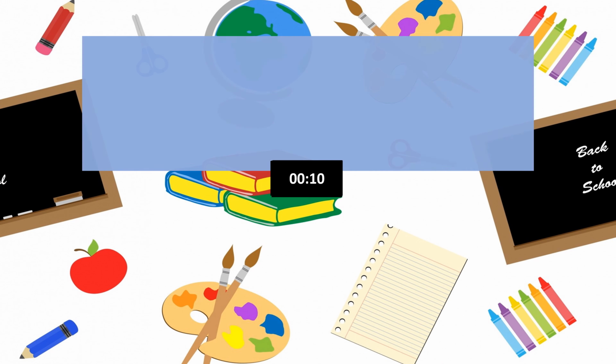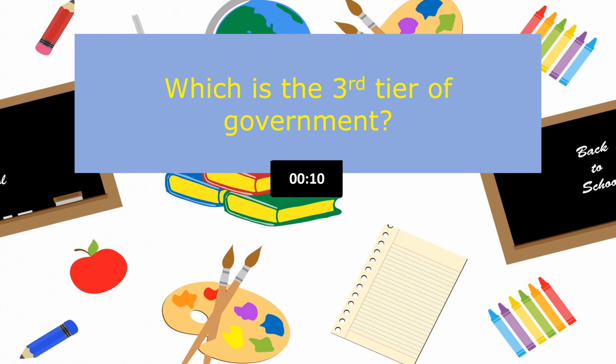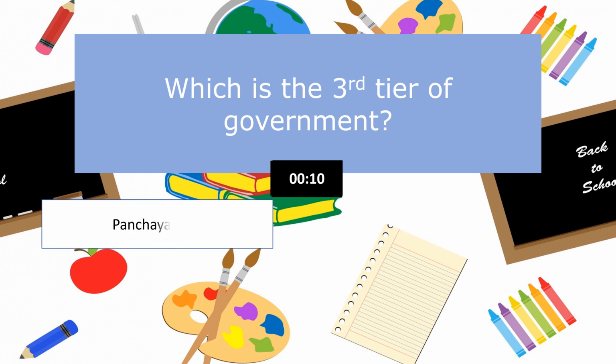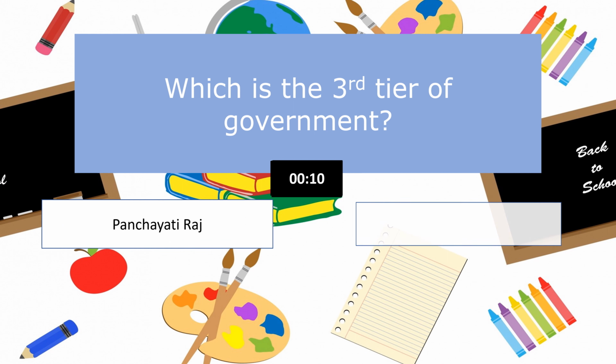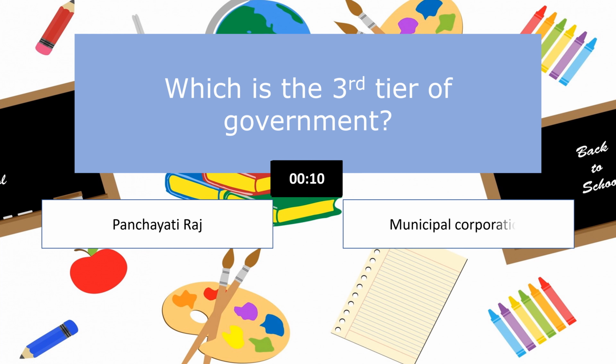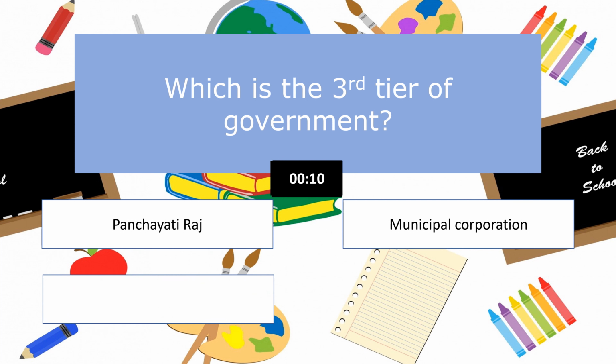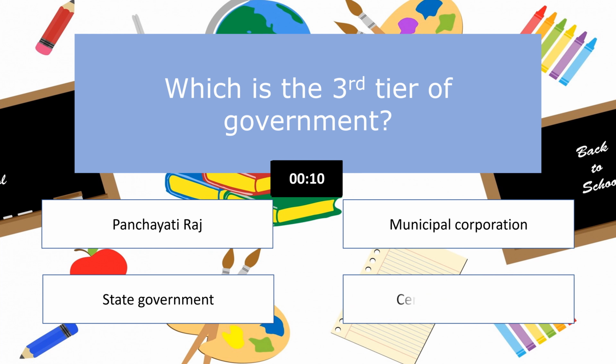Here is your question. Which is the third tier of government? Option 1. Panchayati Raj. Option 2. Municipal corporation. Option 3. State government. Option 4. Central government.